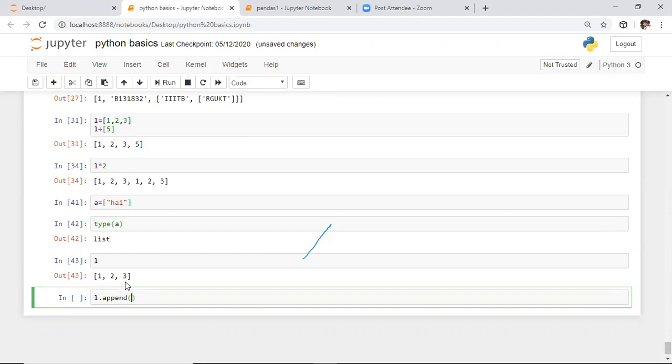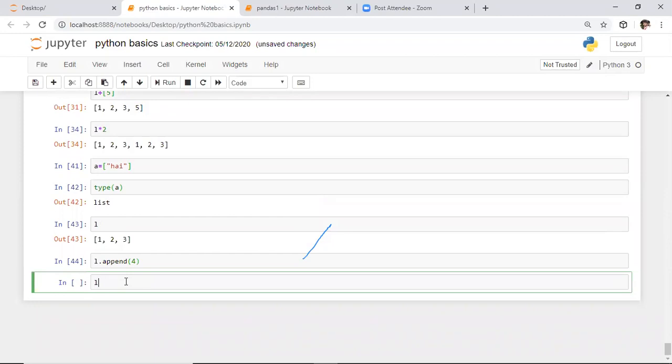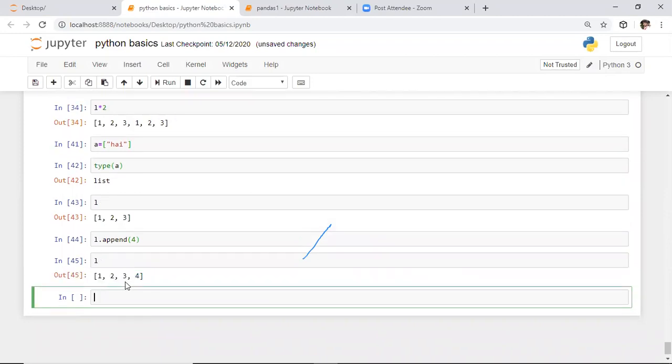By using this append function, here I'm adding 4. Whenever you specify this and observe the output, this 4 will be added at the end of this list. Whenever you want to append any value at the end of the list, we need to use the append function. It is an internal function which is used to add any element at the end of the list.